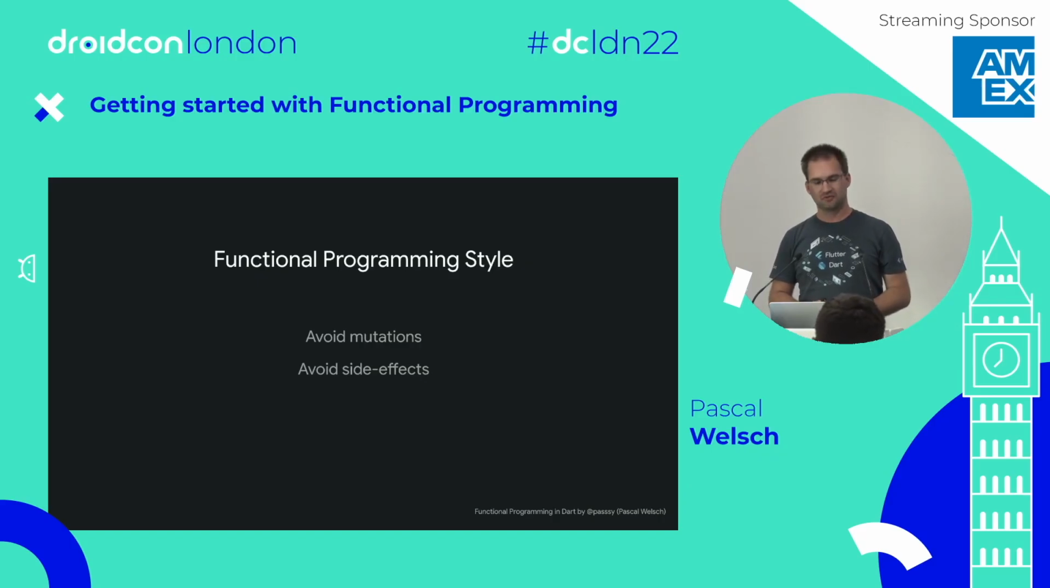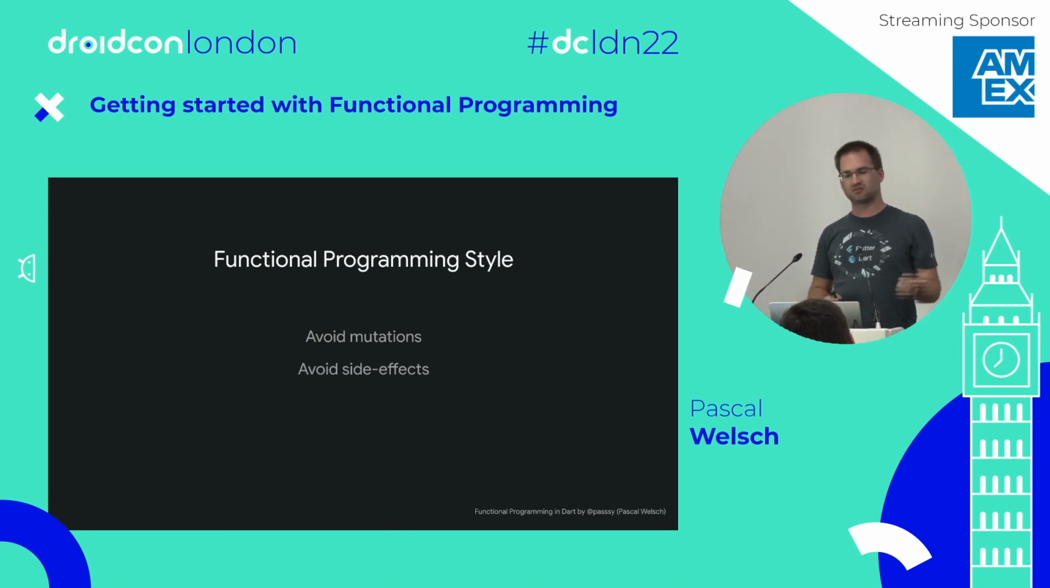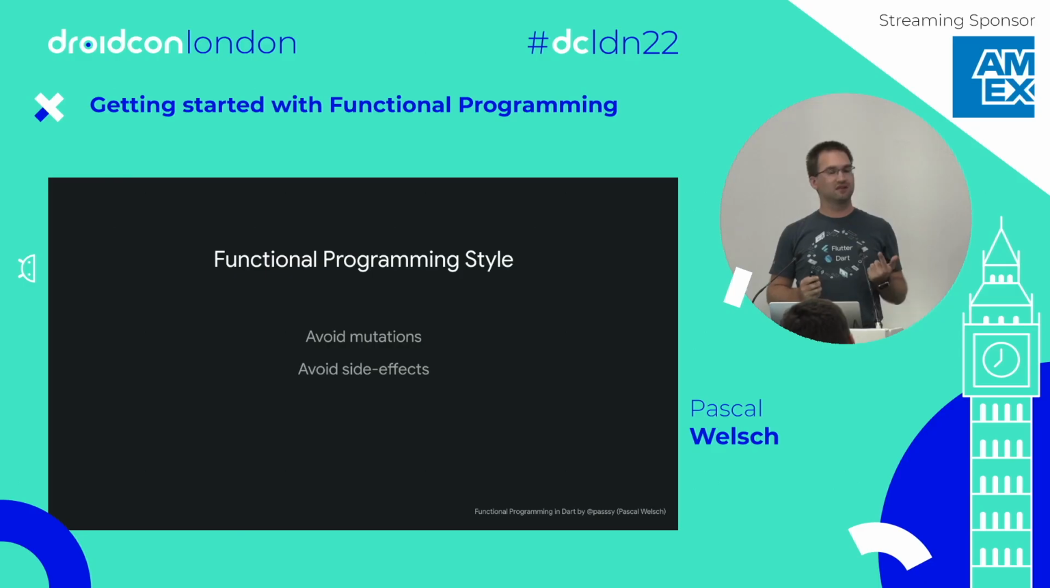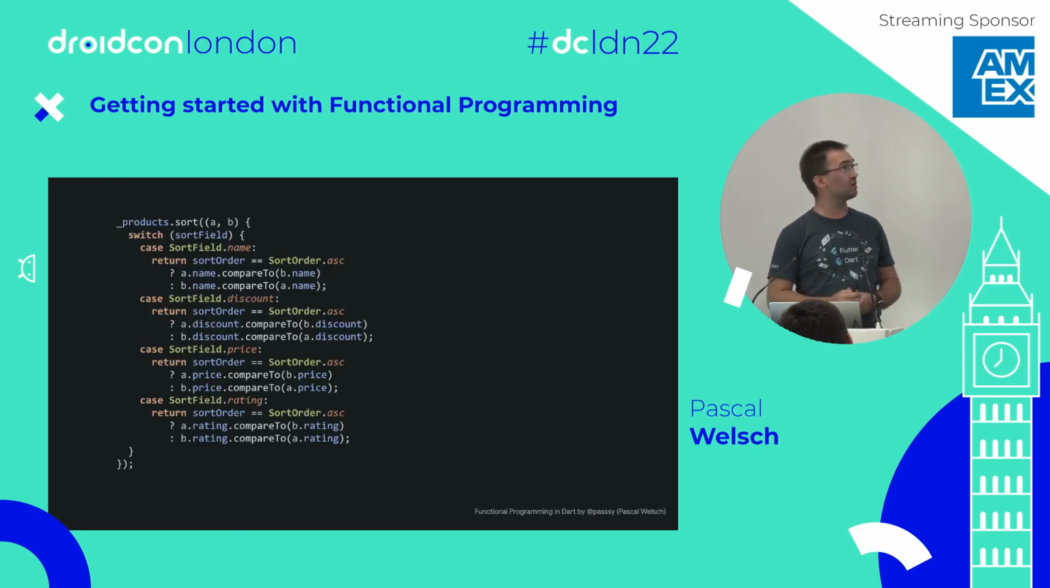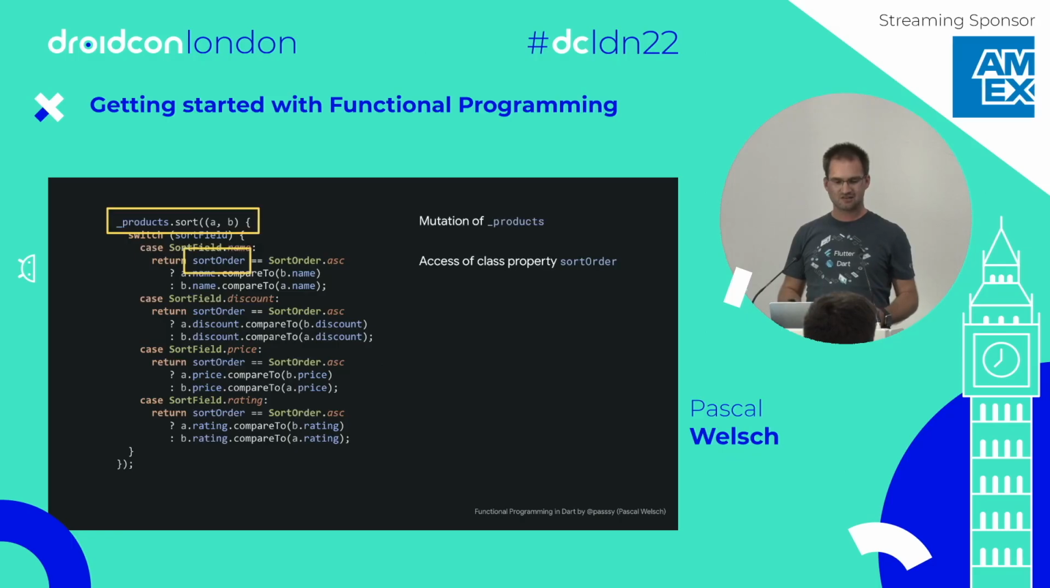Okay, let's go back to functional programming now that we have finished the immutable stuff. We, first of all, want to avoid mutations and we want to avoid side effects. Let's go back to our method and apply those rules. So first of all, what are the mistakes here? We mutate products. We call the sort function on products. Products is a mutable list. That's a problem. The second thing, we are accessing the sortOrder property, which is somewhere within our class.